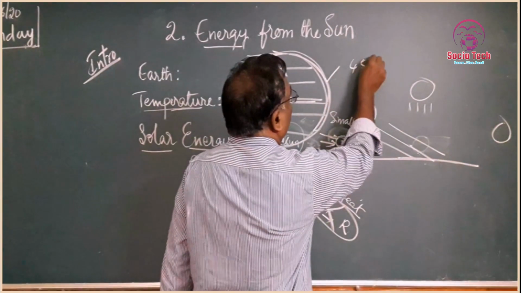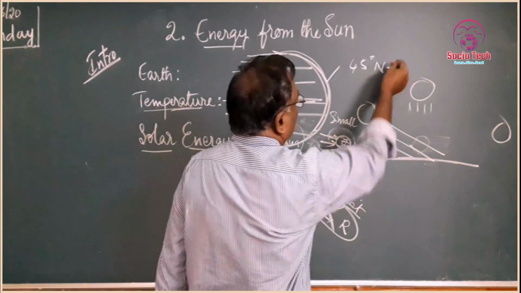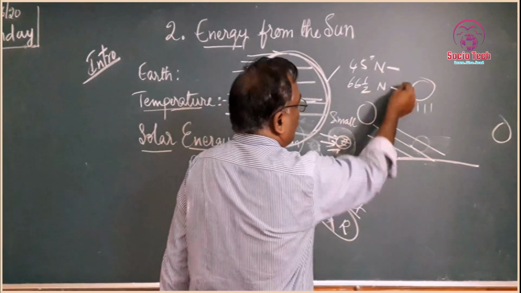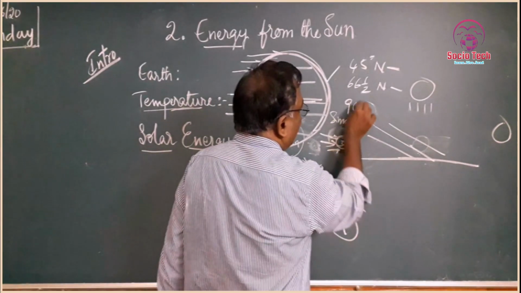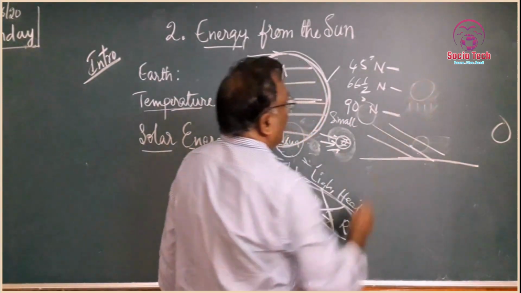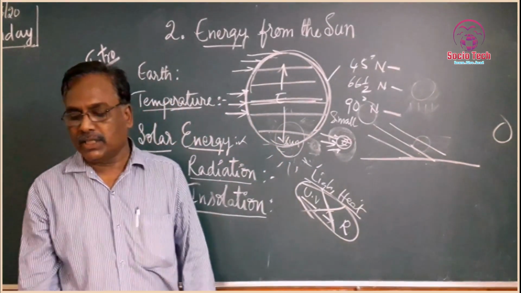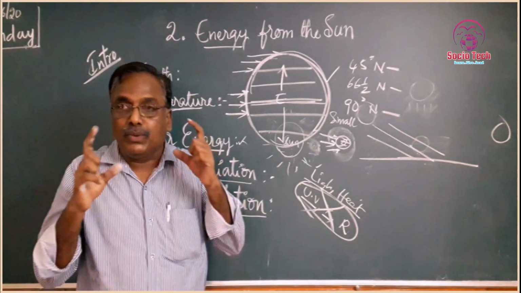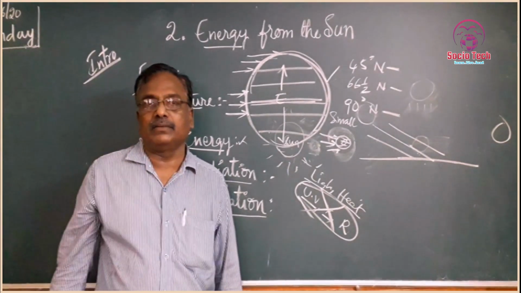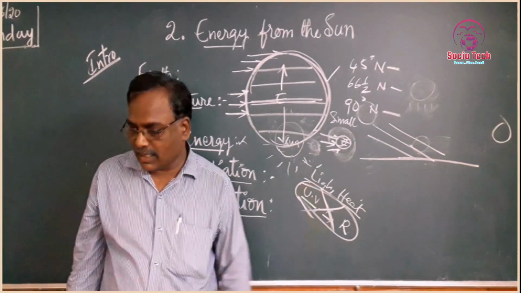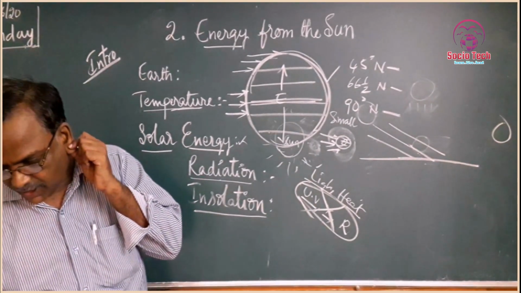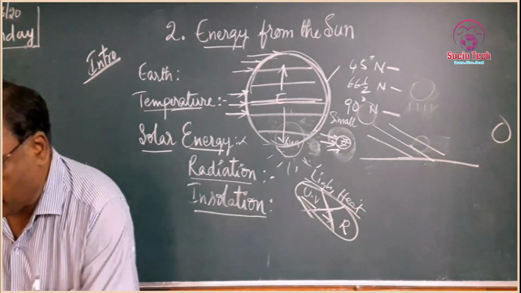At 45 degrees north latitude, at 66 and a half degrees north latitude, and at 90 degrees north latitude, how many units of energy are being received, as mentioned?